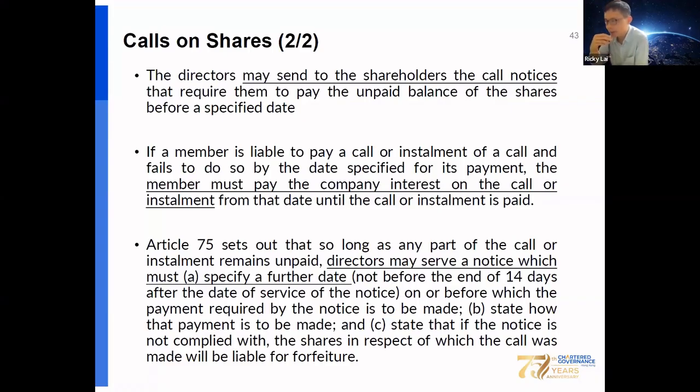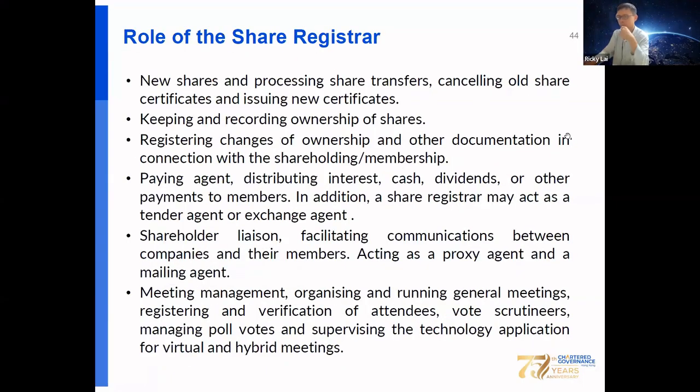Article 75 also sets out that as long as part of the call or installment remains unpaid, the director may serve a notice which must specify a further date on or before which the payment required by the notice is to be made, state how that payment is to be made, and state that if the notice is not complied with, the share in respect of which the call was made will be liable for forfeiture.